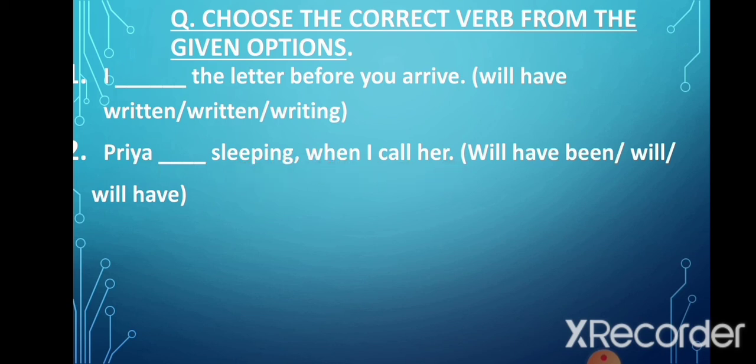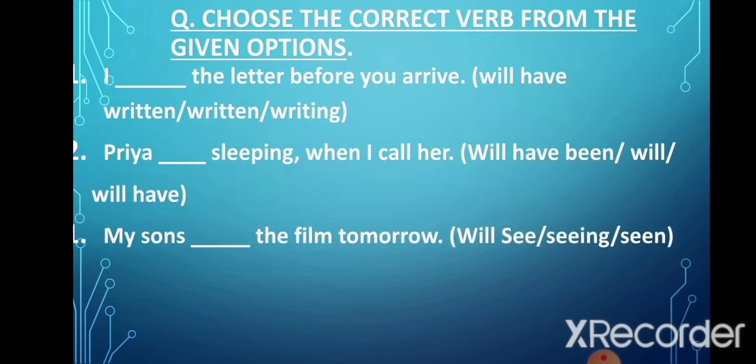Now again in this sentence there are two actions being mentioned. One is of Priya sleeping and the second is of me calling her. Now the action of sleeping not only starts before the second action, but it also continues during the second action. So that means it is an example of future perfect continuous tense.